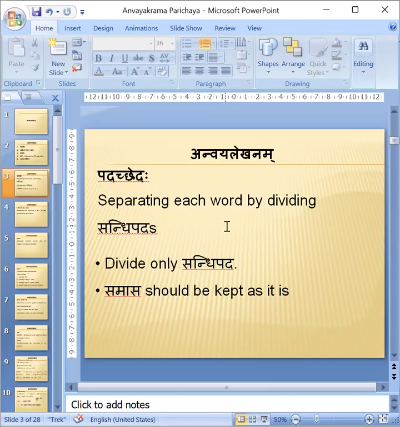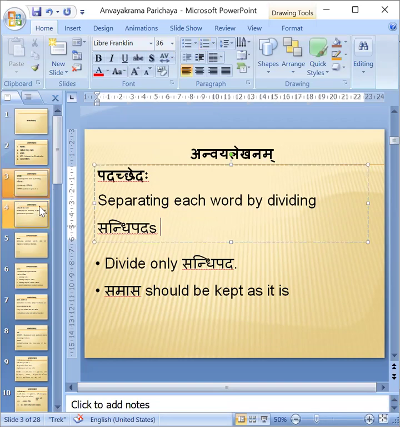Samasa should be kept as it is. How will we come to know what is Sandhi and what is Samasa? Only Sandhi will have some Vibhaktis or something in between 2 Padas. If it is Samasa, in between there will be no Vibhaktis. Just the joining of 2 words will be happening, and those both words together will have a Vibhakti at the end. In between there will be no Vibhakti. Then it is Samasa. Therefore, while doing Padacheda, we have to only divide pure Sandhis, not Samasas. Okay. Samasa should be kept as it is. That is the main thing.